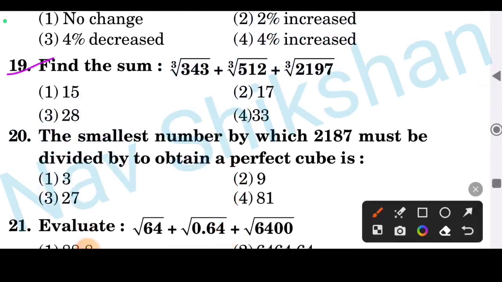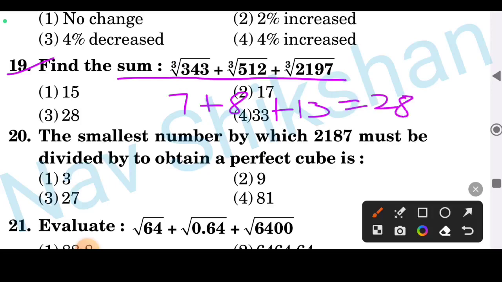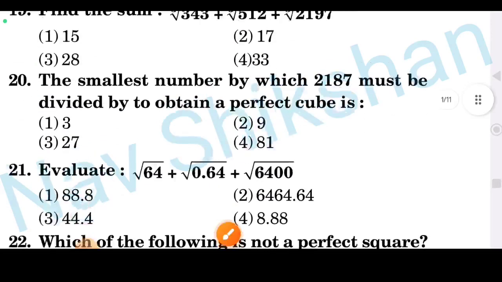Question number 19, find the sum. These are all the cube roots. Just find the value, you will get it like this. For this 7, cube of 8 and cube of 13, just add them, you will get 28. So option number 3 is correct here.